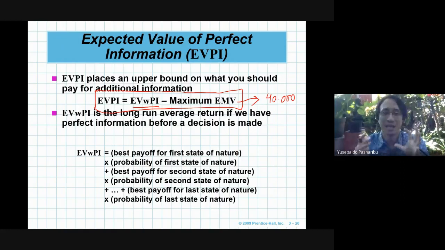This is the best that we know already how to calculate it, and this is also the reason why we are going to choose small plant if we pretend the market will be 50% and 50%.